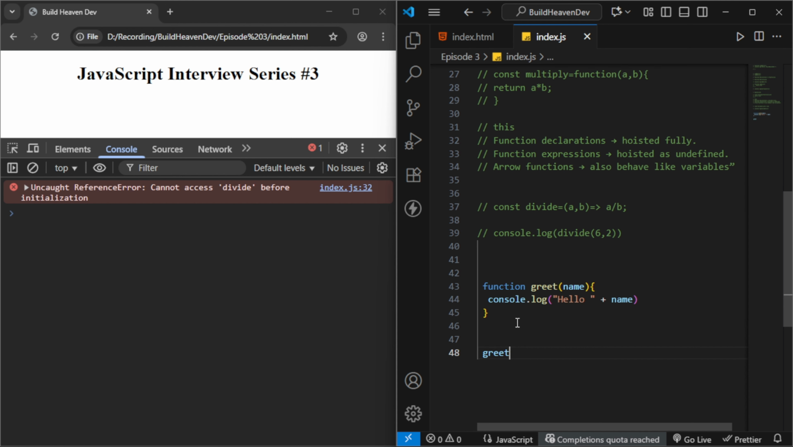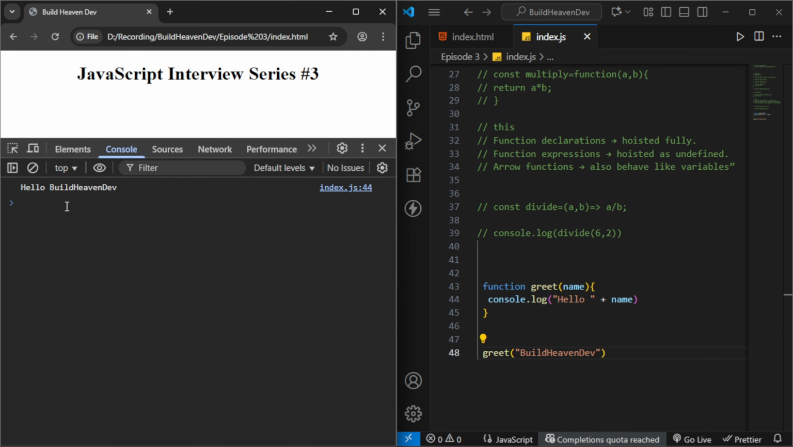And what we will do is greet("BuildHeavenDev"). So it will display as Hello BuildHeavenDev. So what we are passing here is basically the argument, and what we are taking in the function is basically the parameter. I hope you understood this one.